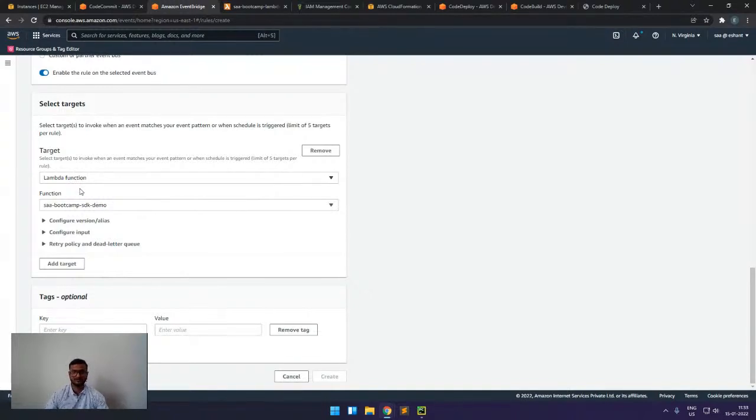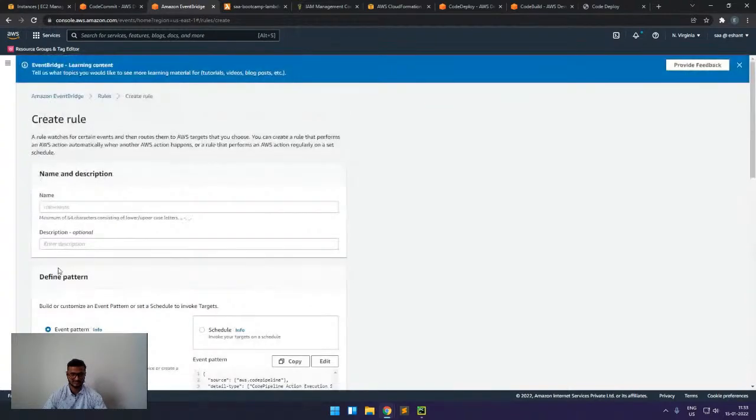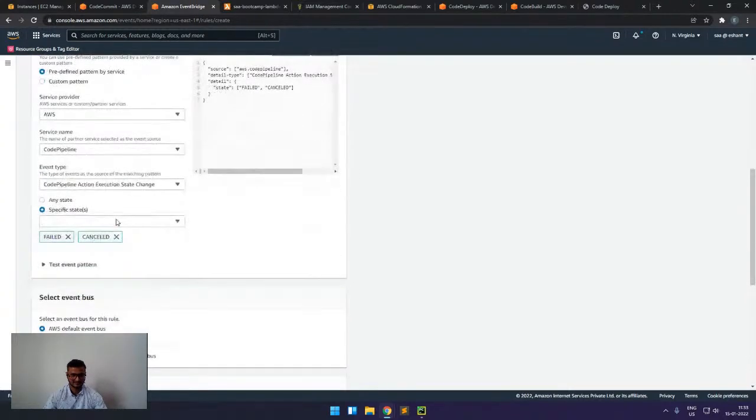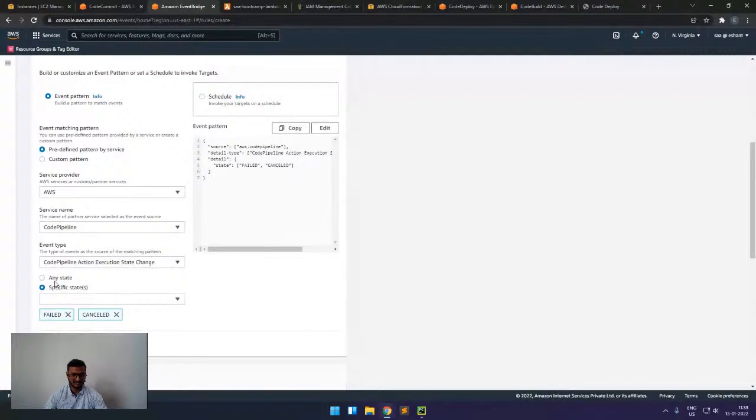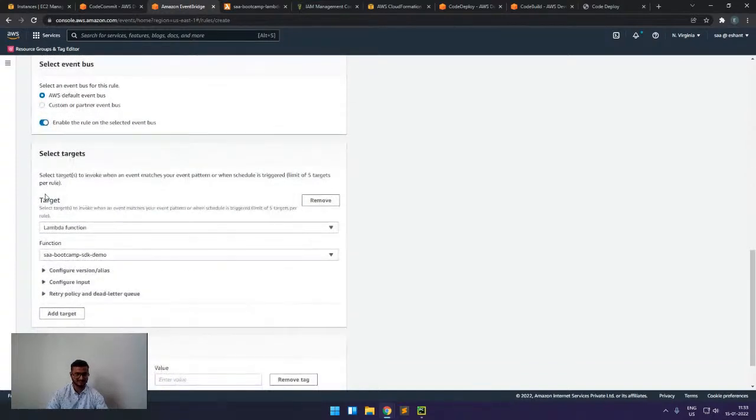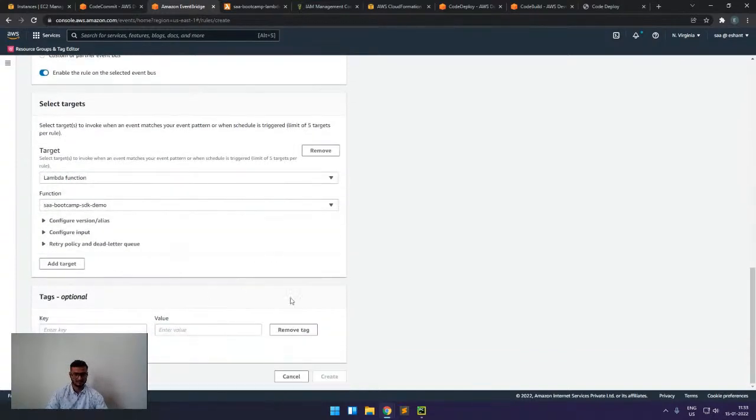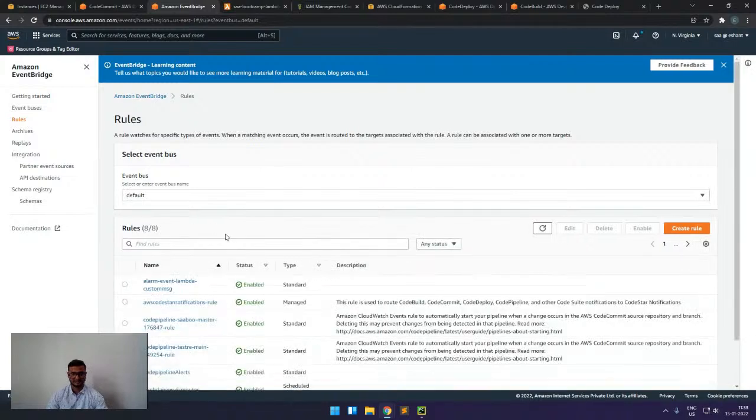So if I have to do this kind of automation, then we can configure CloudWatch in this manner. And for this event, we get an event pattern here. Here you can see the source is CodePipeline, and this is my detail, and the state is failed and cancelled. So if this event occurs, then this target will be triggered. So in this manner, we can do this.